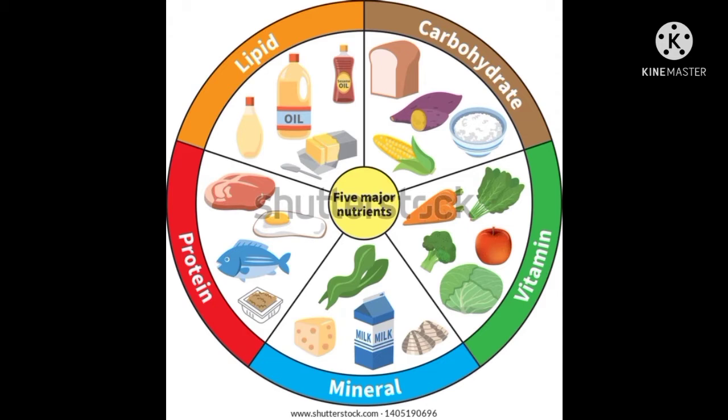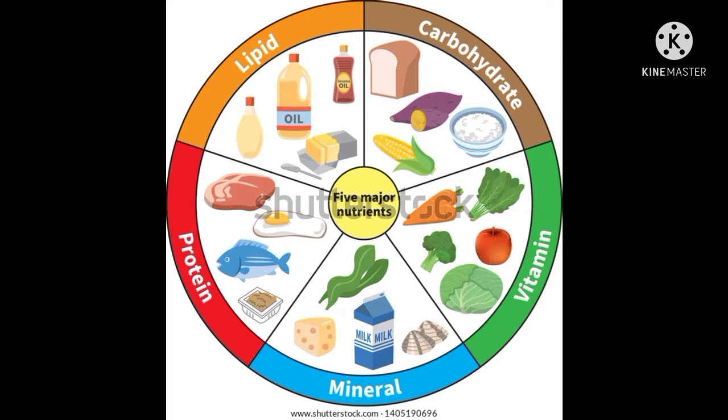And the next and the last are the vitamins. Vitamins are found in many food items, such as green leafy vegetables, as you can see here. So all these are the sources of the nutrients.